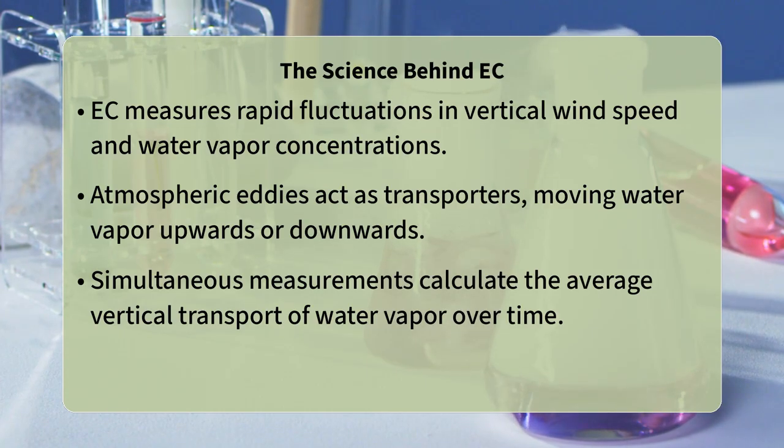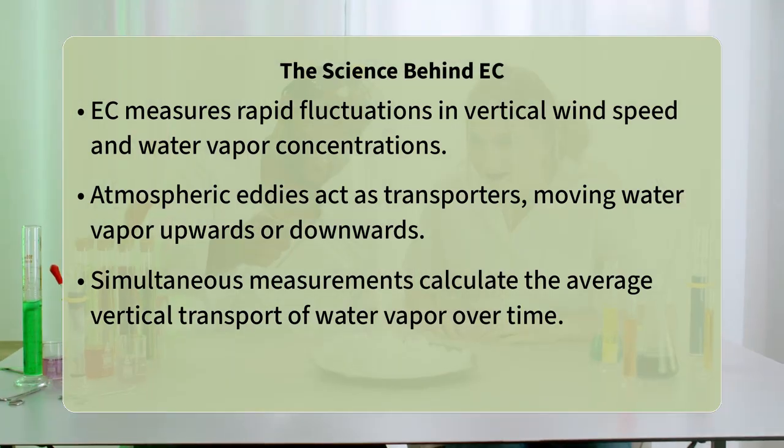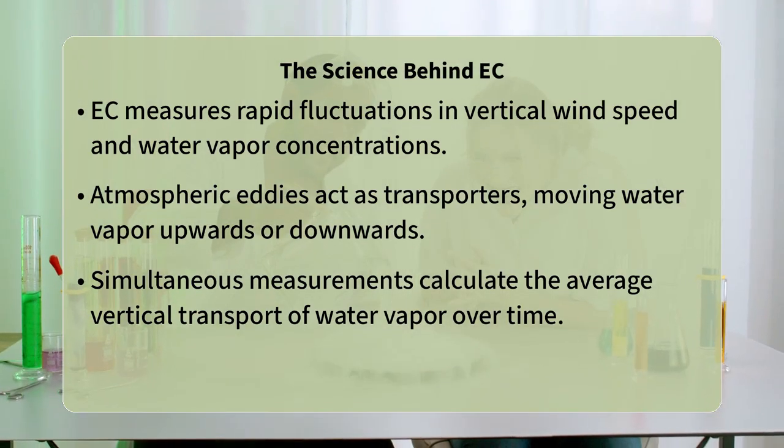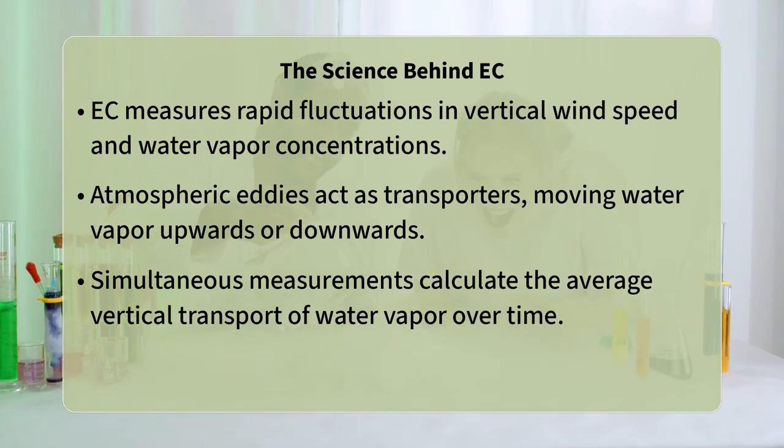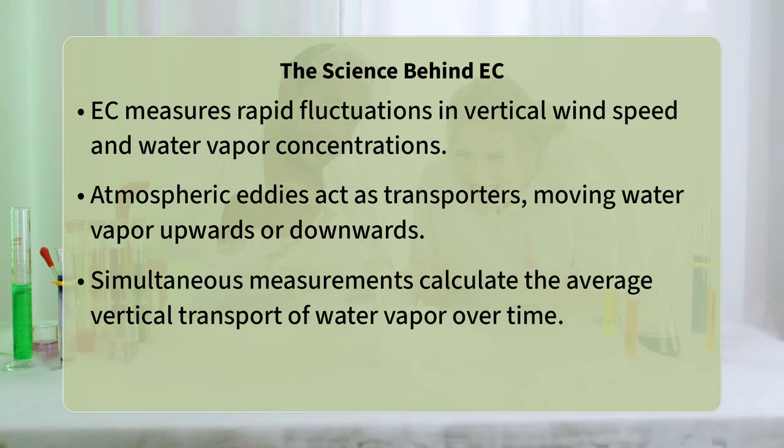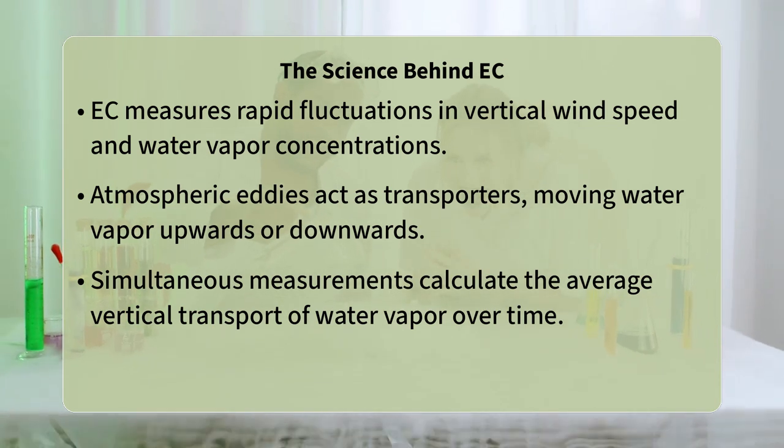By simultaneously measuring how fast these eddies move vertically and the amount of water vapor they carry, EC calculates the average vertical transport of water vapor over time. This method captures the turbulent mixing layer near the surface, allowing for direct measurement of the flux without disturbing the